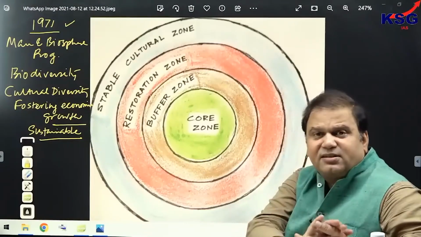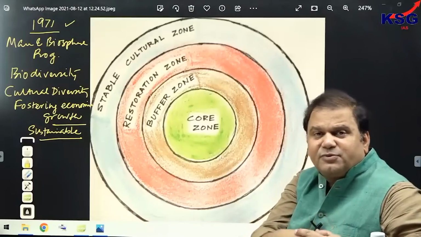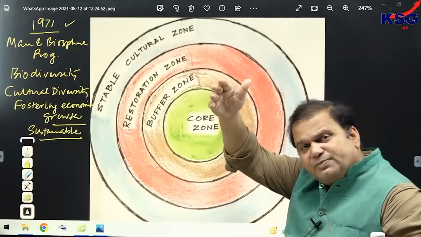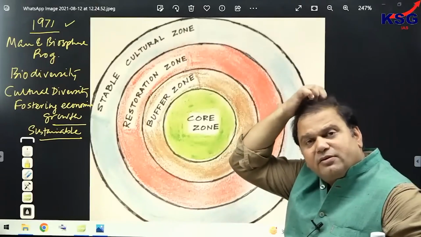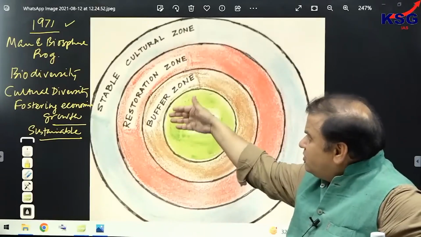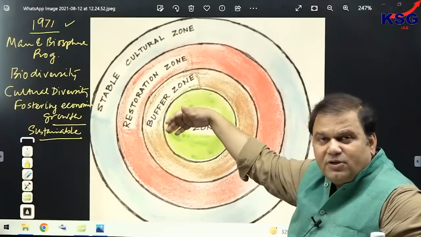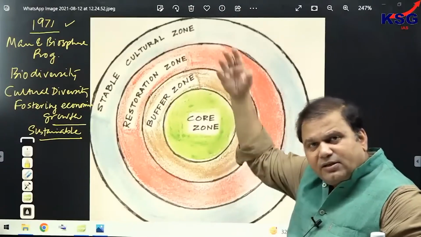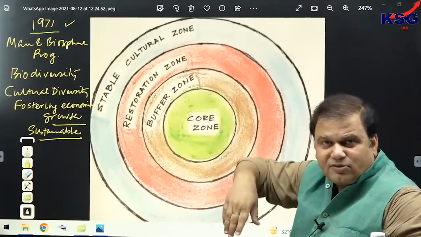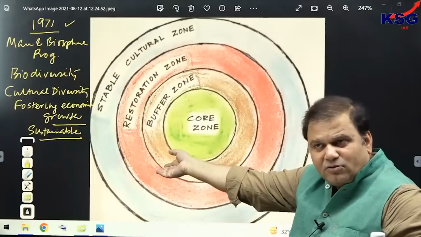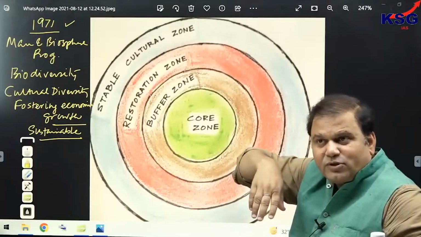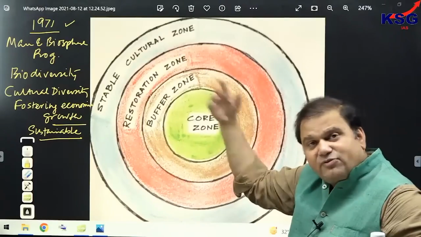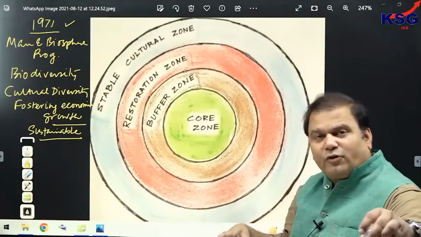Some species I will definitely discuss in between, but I am discussing those species through questions. Clear? So after this we start the tests one by one, and then again discuss the ozone layer, then again a test on the ozone layer, then again discuss global warming, then a test on global warming, then again discuss pollution, then a test on pollution as such. In this way we would be moving forward.